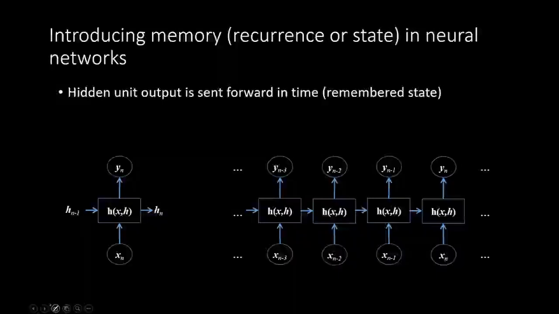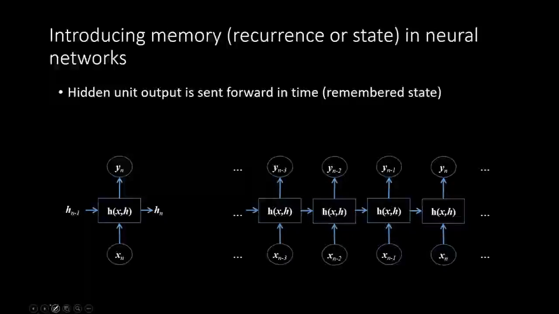So we need a concept of a memory where some of these important nuggets of information can be stored once they are extracted by a neural network. This brings us to something called a recurrent neural network. These recurrent neural networks remember and pass the information to future inputs.